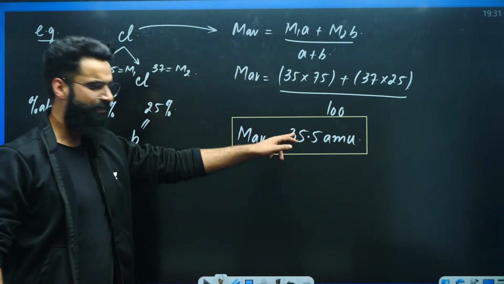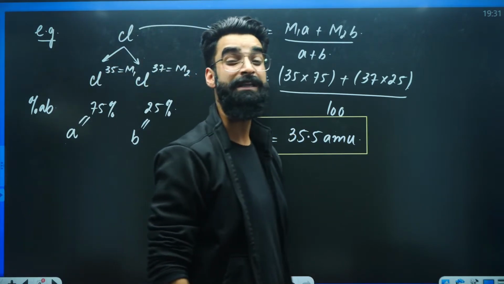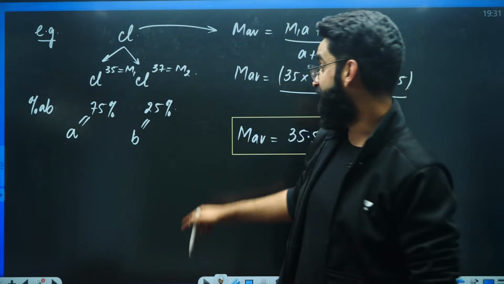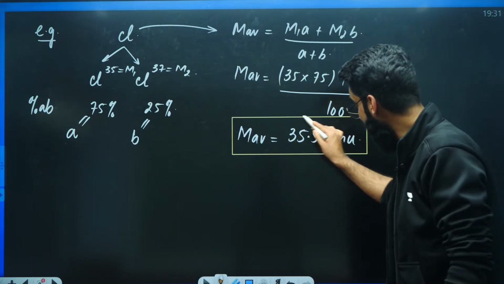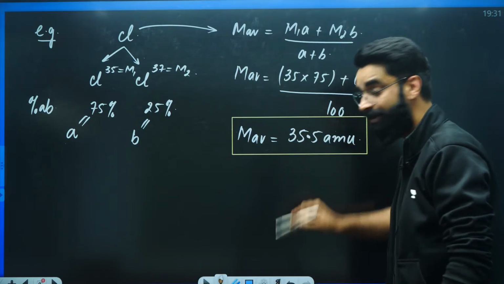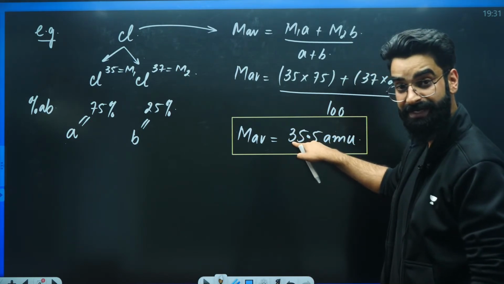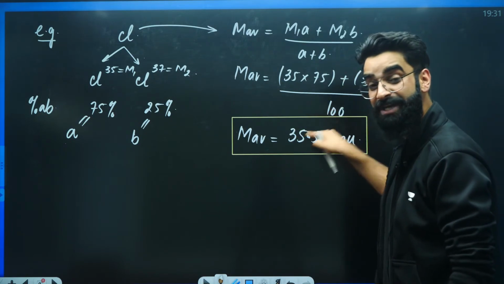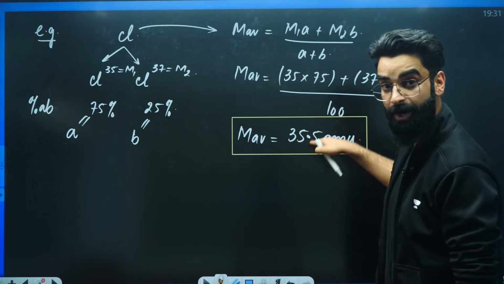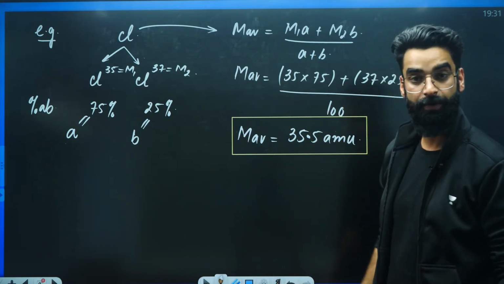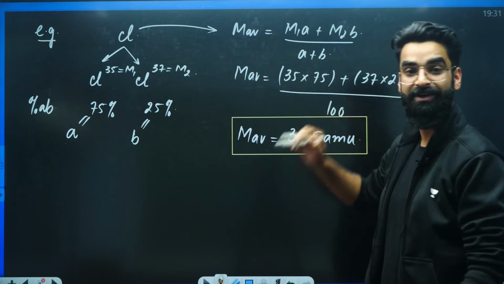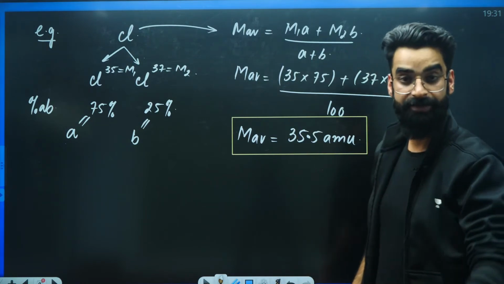Now if I ask you, what is this 35.5 AMU? You'll say it is not the normal atomic mass of chlorine. It is basically the average atomic mass of chlorine which came out to be fractional. This is not the normal atomic weight of chlorine. This is the average atomic weight of chlorine. I hope I'm clear to everyone.